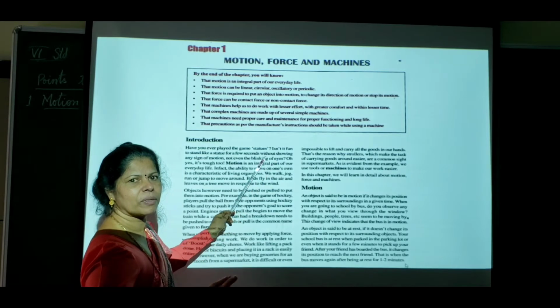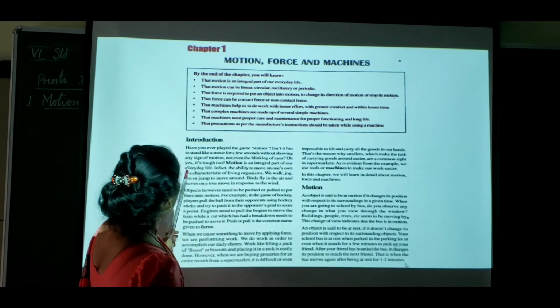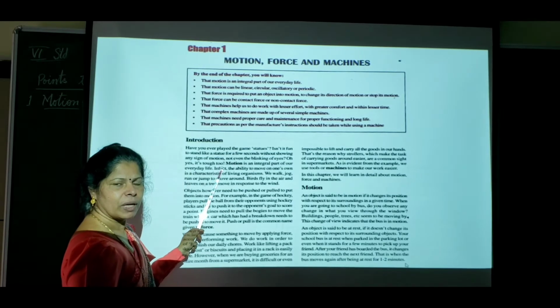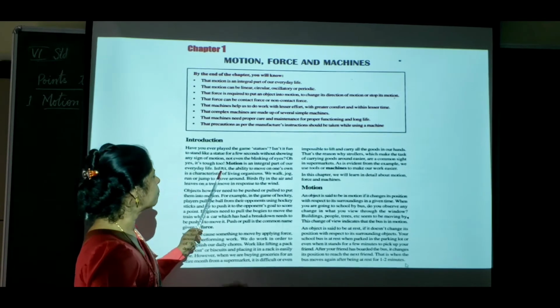So what happened now? There is no movement. This is what we call a statue. Oh yes, it is tough too. So you can stand for some time, but not for a longer time.